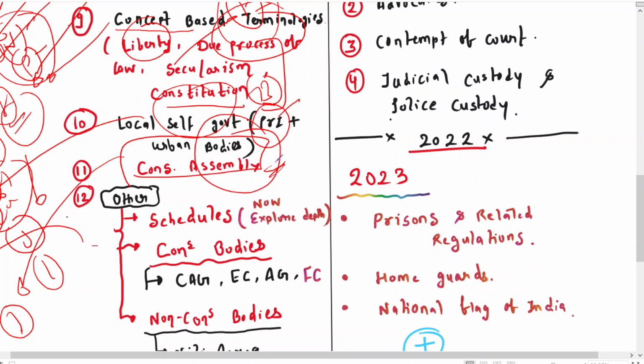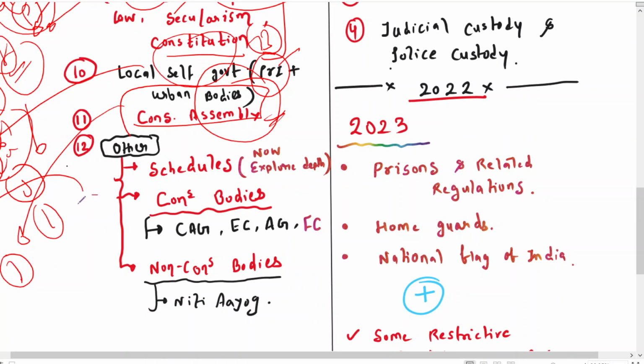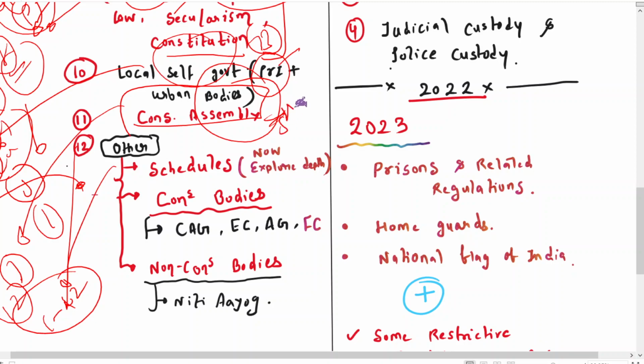Okay, and then we have a special list under topic number 12, and here you have to focus on the important schedules of the constitution. And remember that we have a total of 12 schedules of the constitution, 1 to 12. So the important schedules that UPSC focuses on are the 5th schedule, 6th schedule, and the 9th schedule. But for your sake, you have to remember all the schedules. Just remember the provisions, what they aimed for, that will suffice.